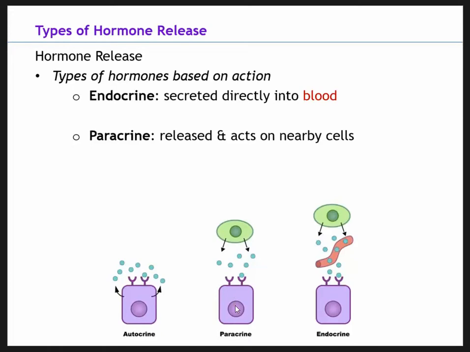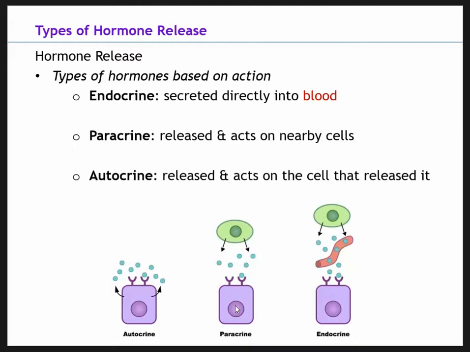Some examples of paracrine release, and I think we'll look at that on a few slides. Adipocytes, so fat cells, release leptin to alter metabolism of nearby fat cells. When the fat stores are high, more leptin is released to regulate energy balance and also to inhibit hunger. Another example of paracrine release is white blood cells. They release cytokines, which are proteins that affect the action of other nearby cells.